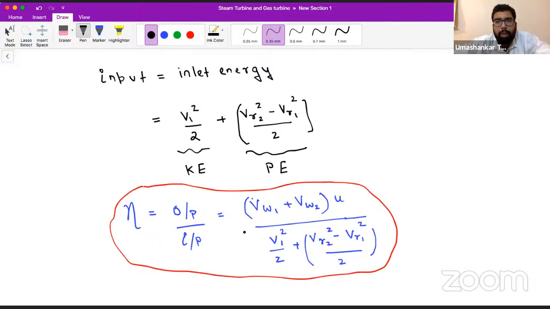But in reaction turbine, not the whole pressure drop took place. So steam enters the moving blade part with some kinetic energy, with some pressure energy, and that complete energy is going to help us provide the torque while flowing through the moving blade. Okay, so that is why I'm saying this first part is the kinetic energy part, and the second part is the pressure energy part. Okay, got my point, Harsh?